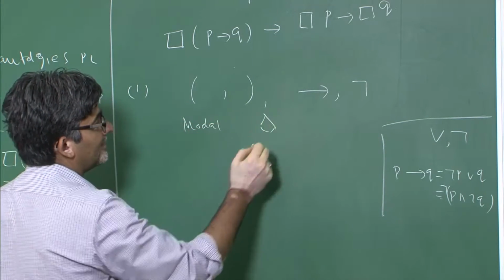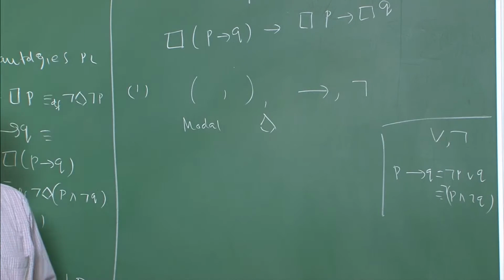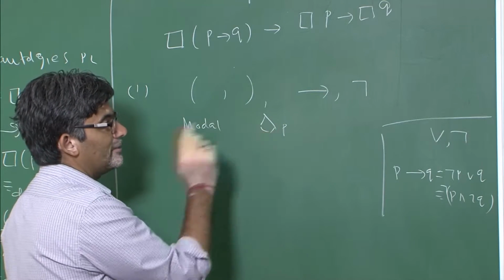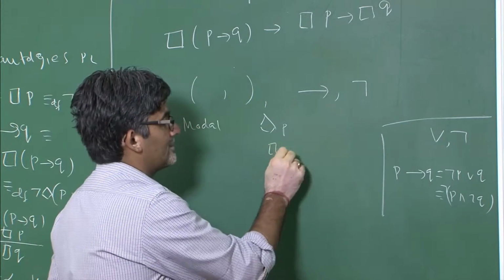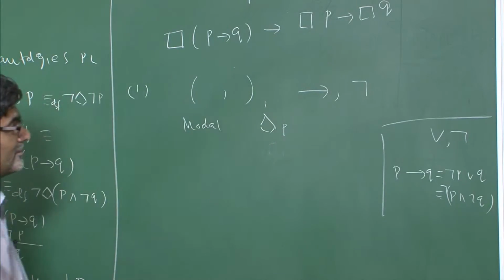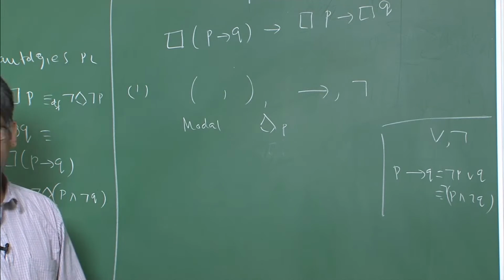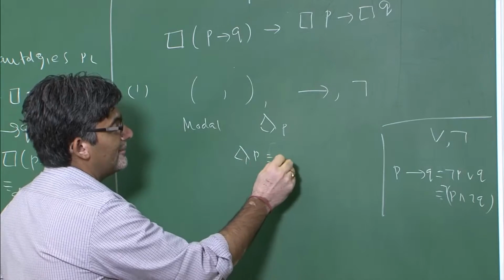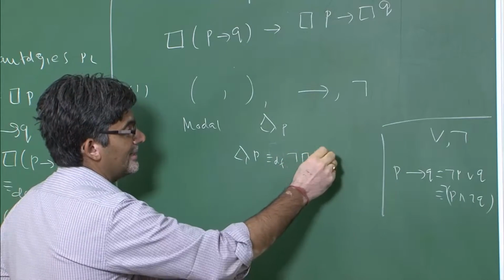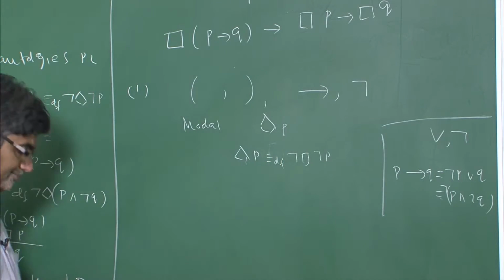So now we are taking into consideration possibility of something, P. So these are unary operators. You can very well choose necessity of P also, but it is enough to take one operator, because possibility of P can anyway be defined as this: it is not necessary that not P is the case.